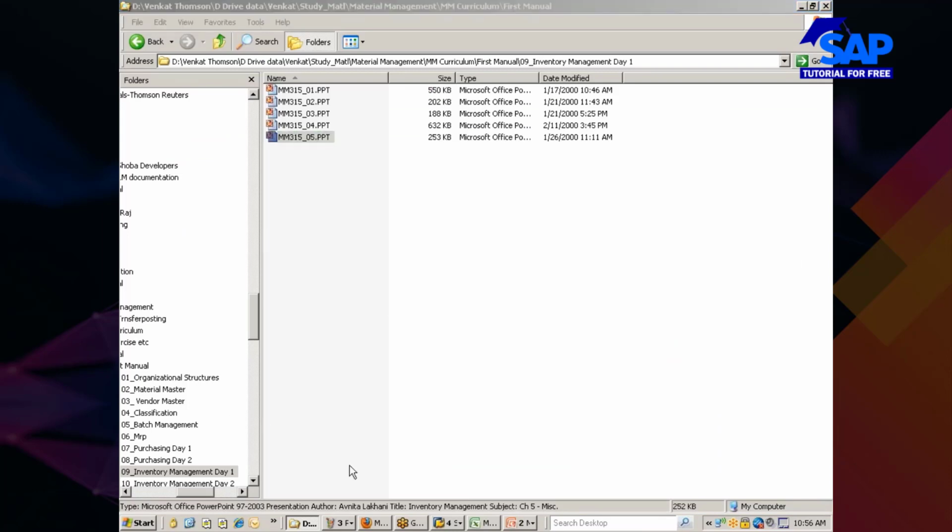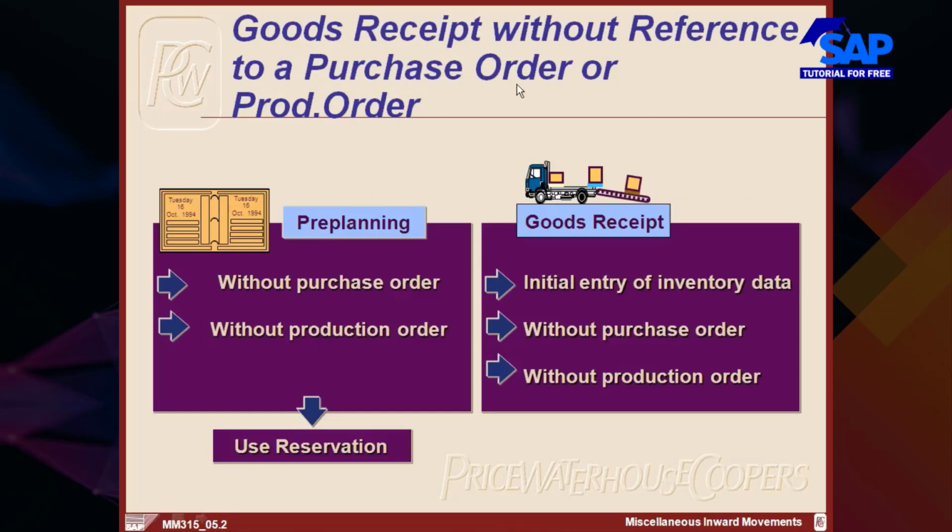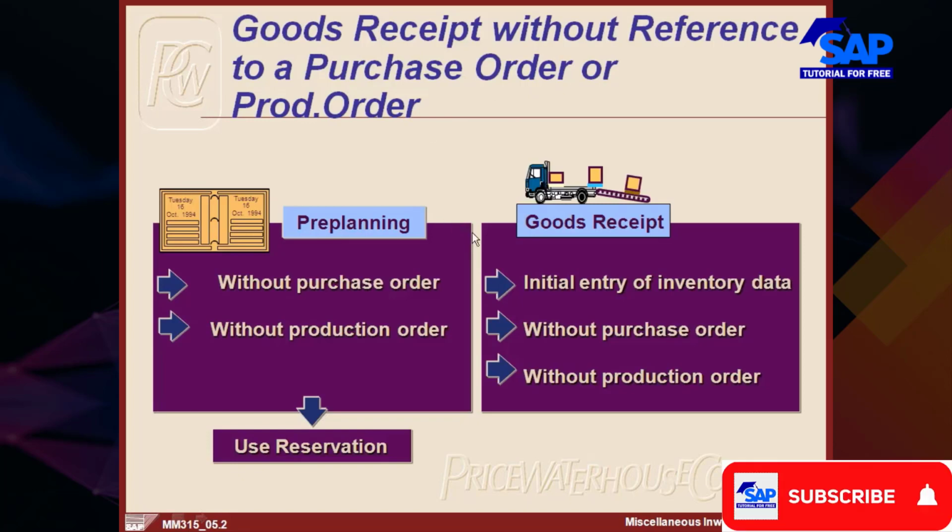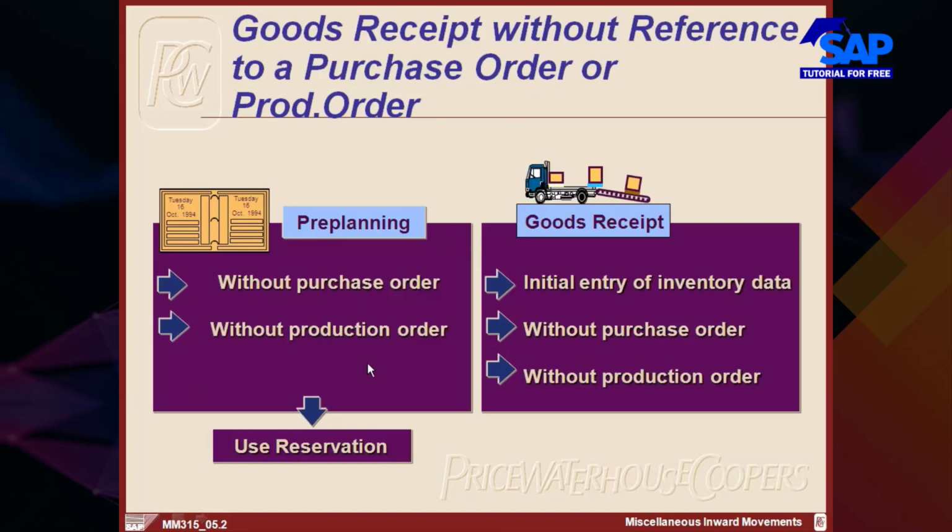Now I'm going to perform that one. Receipts without reference to a purchase order or production order. Now you see here, without purchase order, without production order, you can do it, or you can do goods receipt without reservation also. And then you have something called initial entry of inventory data, that is your own stock you are bringing from your old system to the SAP system. So these are the three examples for the unplanned receipts.